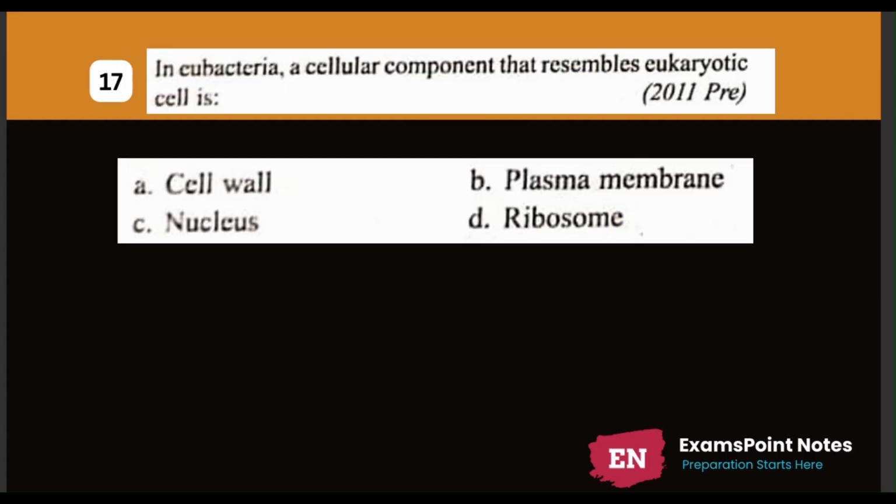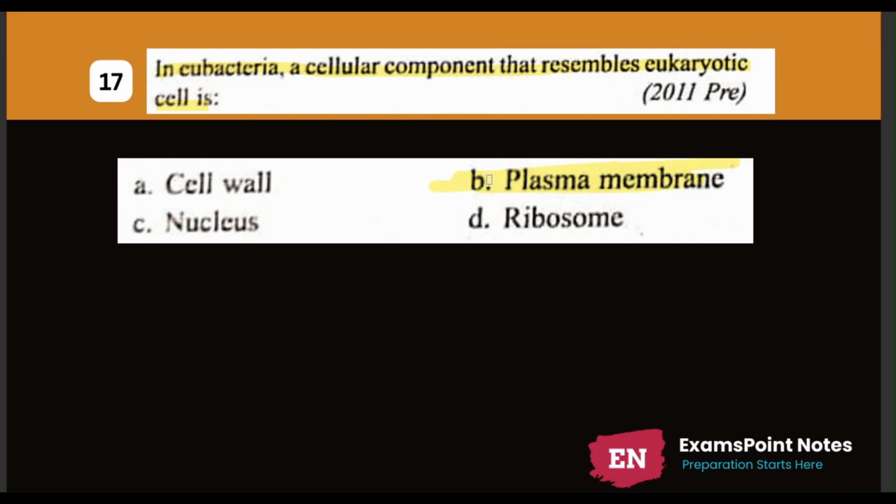Next question. Question number 17. In eubacteria, a cellular component that resembles eukaryotic cell is option number A. Cell wall. Option number B. Plasma membrane. Option number C. Nucleus. Option number D. Ribosome. The correct answer is option number B. Plasma membrane.